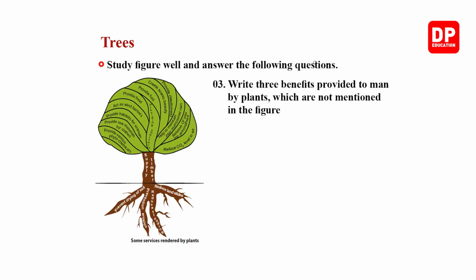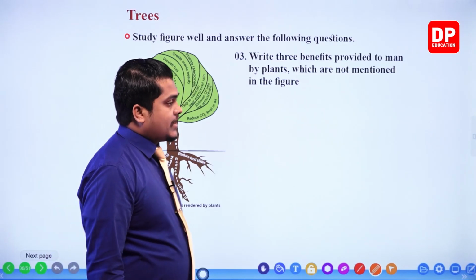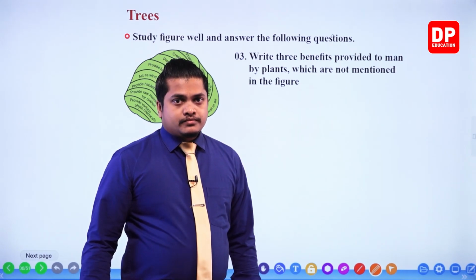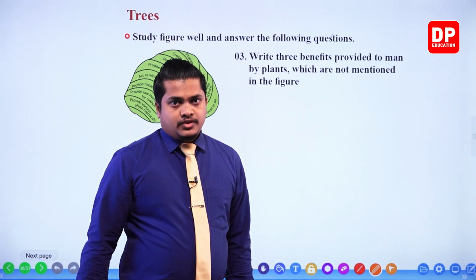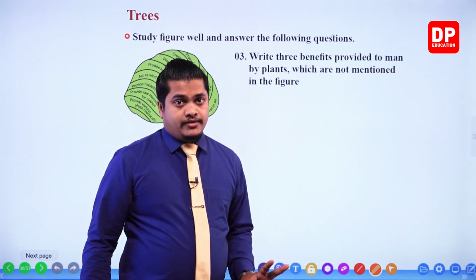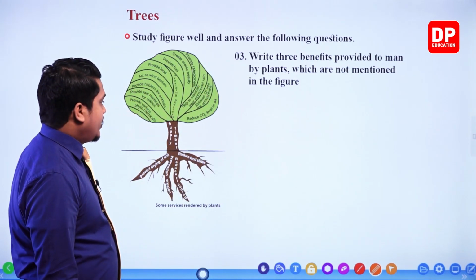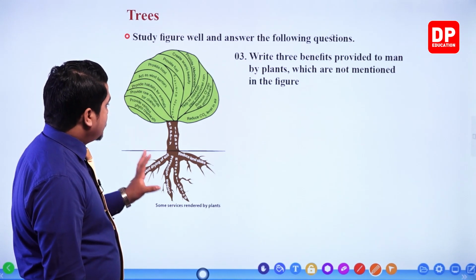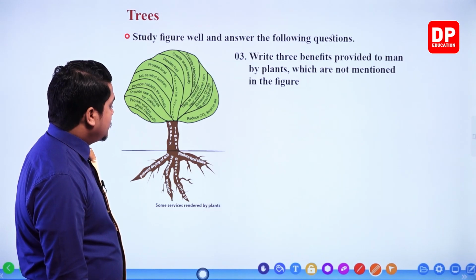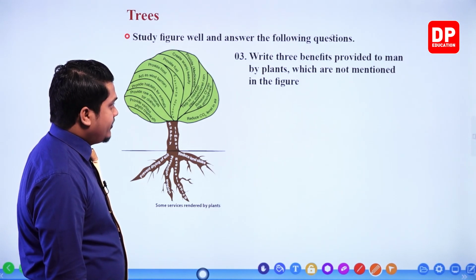Write 3 benefits provided to man by plants which are not mentioned in the figure. Not mentioned in the figure, that means a use which is not given in the figure, right, but you have to write down 3. Okay, when you take a plant, other than these, what are the other uses that we get?